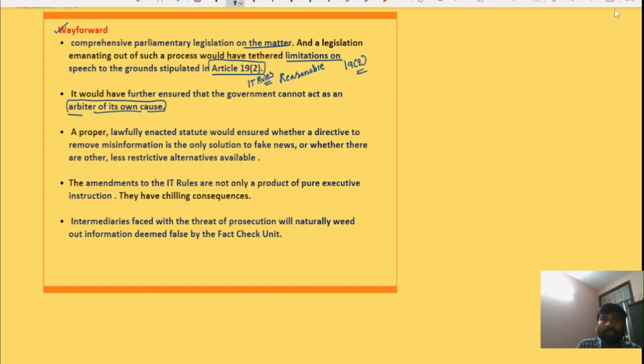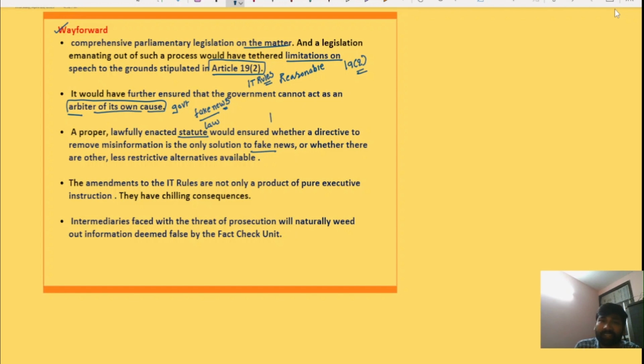What does this mean? This means that the government itself decides what is fake news or misinformation. Okay, so in this case the government is acting as an arbiter, and if the content or information is anti-establishment, it is taken down as fake news. A proper lawfully enacted statute, that is a law, would ensure whether a directive to remove misinformation is the only solution to fake news or whether there is any other solution for this.